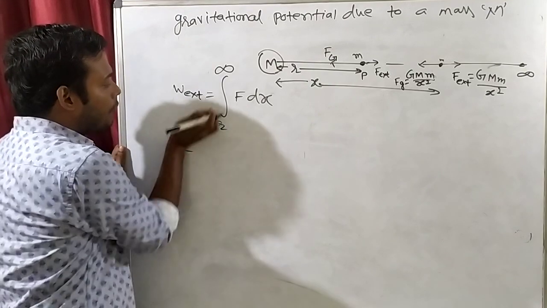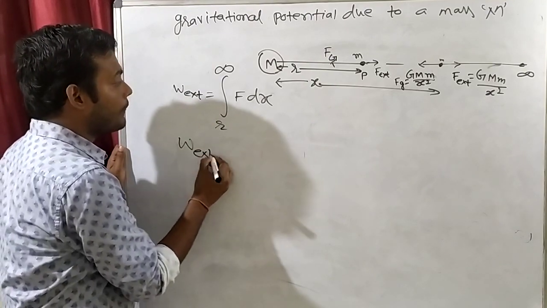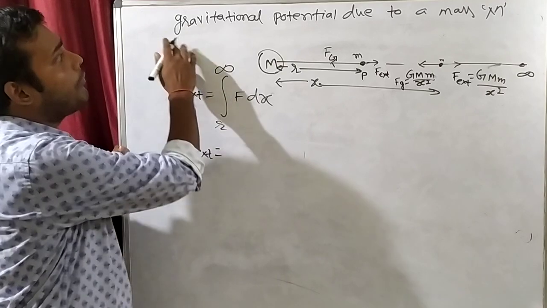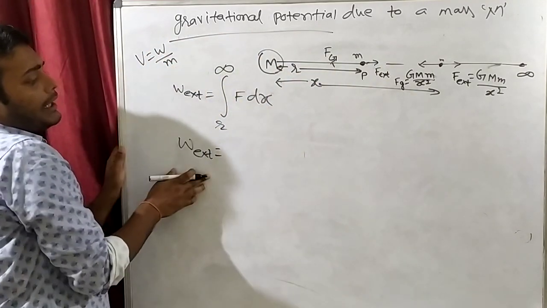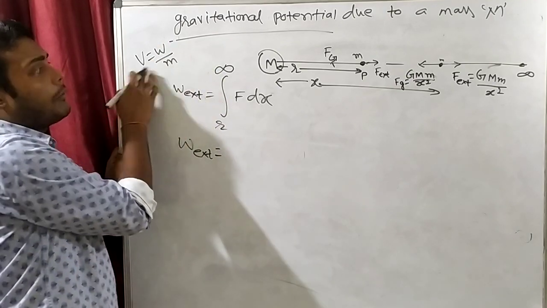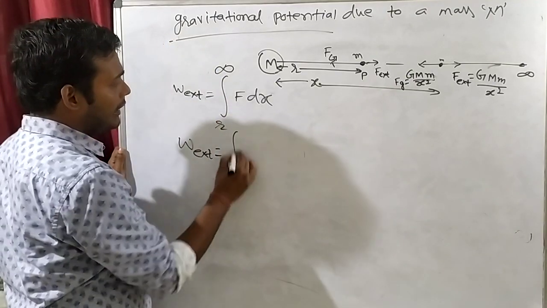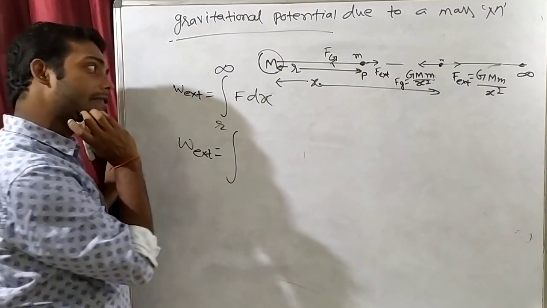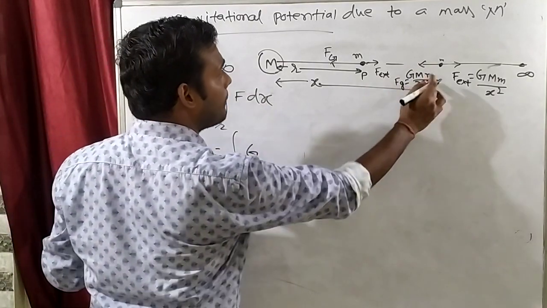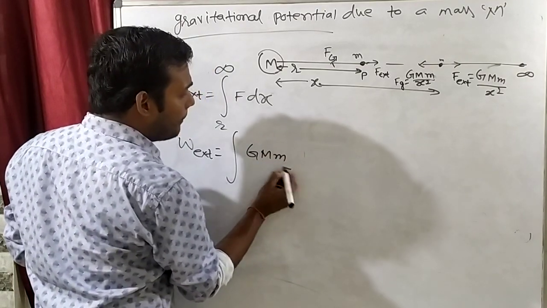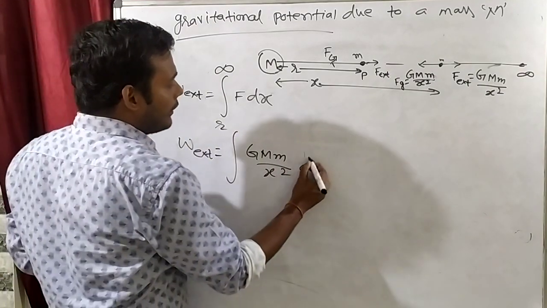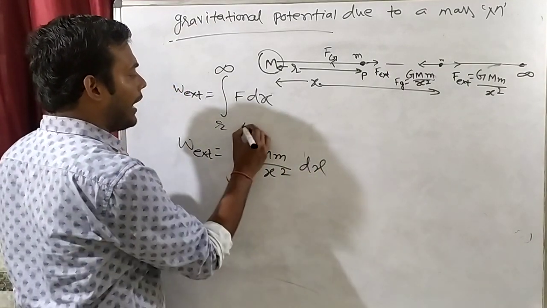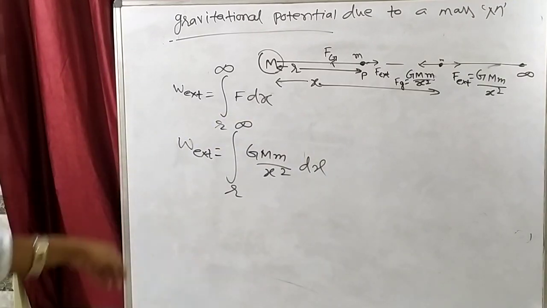Now tell me, what will be work done by external force? Because we want to find potential, and potential is work done by mass. So first we will calculate work done and then divide by mass, and we will get potential. What will be F? Gravitation force, G M m by x square, where capital M is the source mass and small m is the test mass. This will be dx, and we will move it from r to infinity. Up to this, clear?